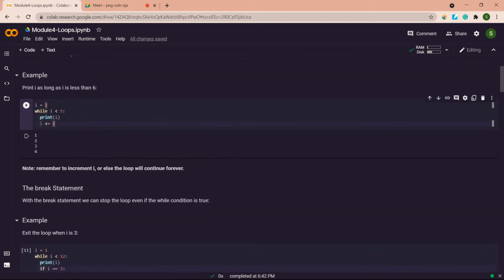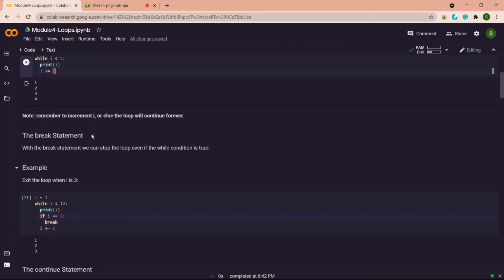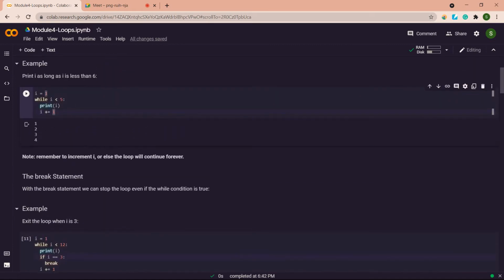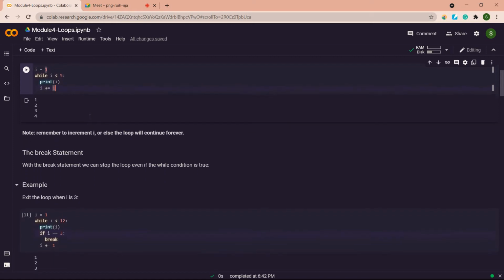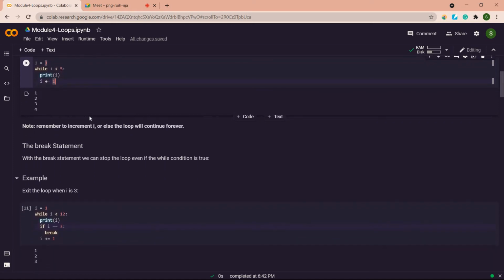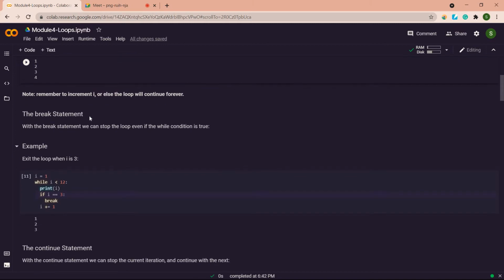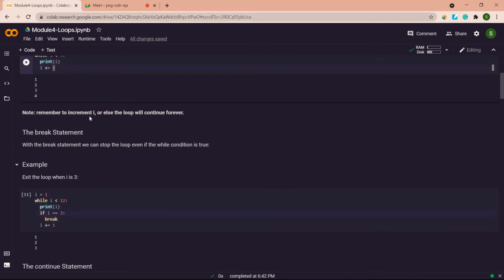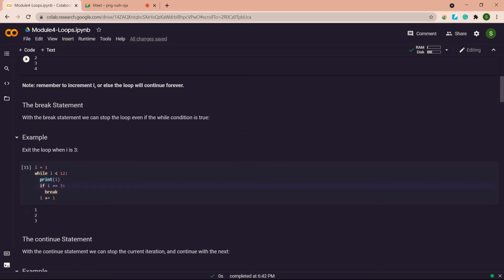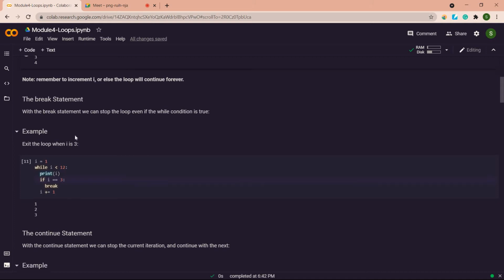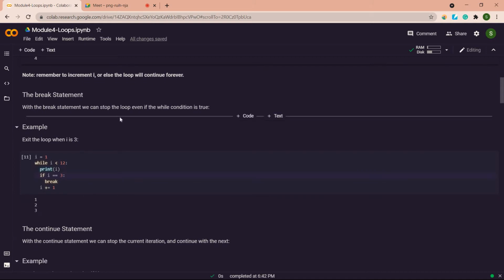As I have said, if we did not mention the increment operator to change the value of I, the loop goes into an infinite loop and will run forever. In such situations, to come out of the loop, we use a keyword called break. Break is similar to the pass keyword, but what it does is stop the loop.